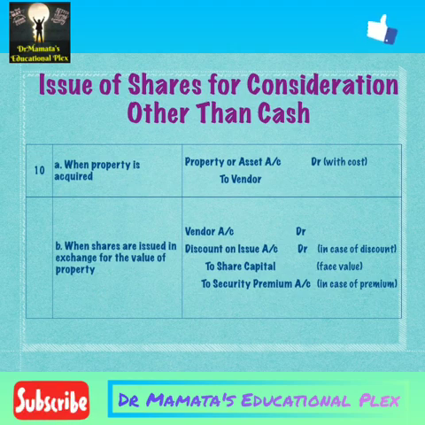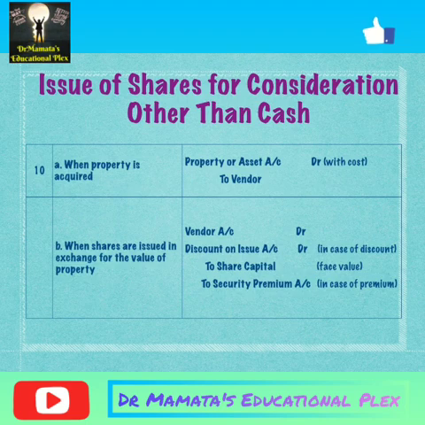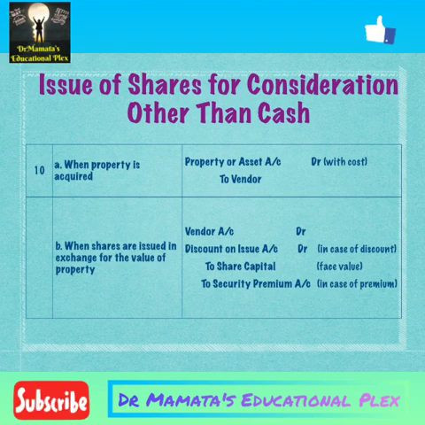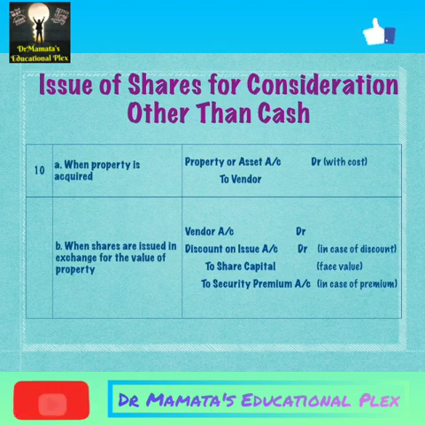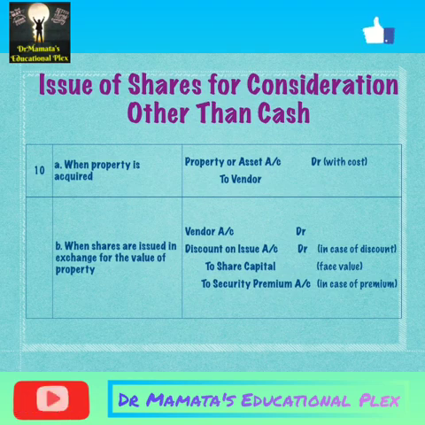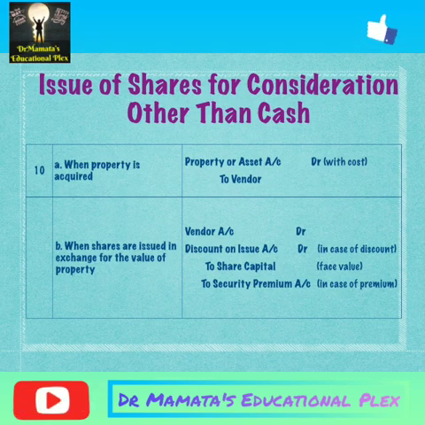And lastly, the last part of our accounting entries of issue of shares is whenever the issue of shares is made for consideration other than cash. It means that shares are issued not for cash but for property or for asset. When a property is acquired, at that time the accounting entry will be property account debit, or that fixed asset account debit to vendor account. The asset account will be debited with the cost of that asset or cost of that property.